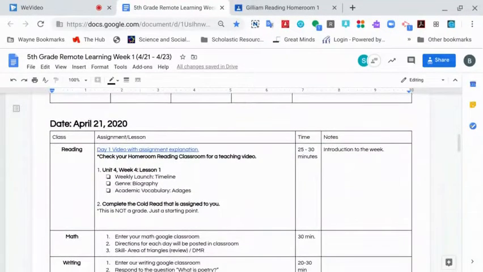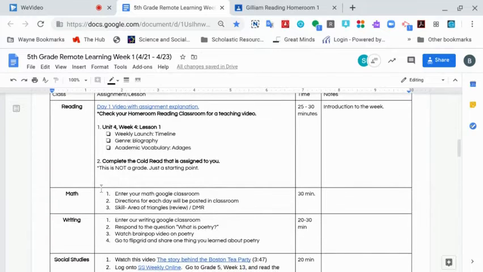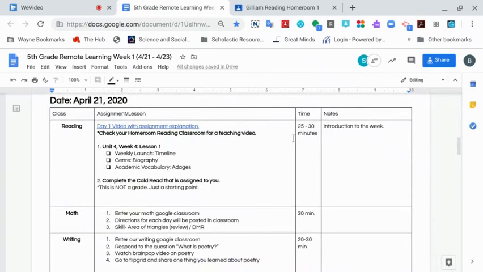The final part I'm going to show you is just where your assignments are located. The assignments will always be located right above where it says date, and that'll tell you the date that you need to know, and then it'll have the assignments that you are working on for that day only. You'll notice over here that it'll have the assignments, but then the time that we expect this to take. Now please let us know if these are taking much longer than these anticipated times, and if they are, we can make adjustments, but we really need to hear that feedback from both parents and students.